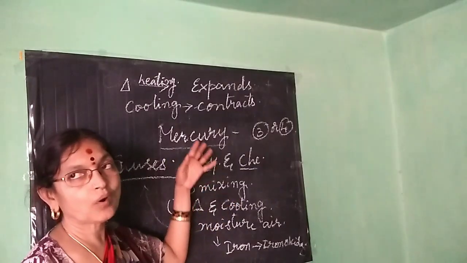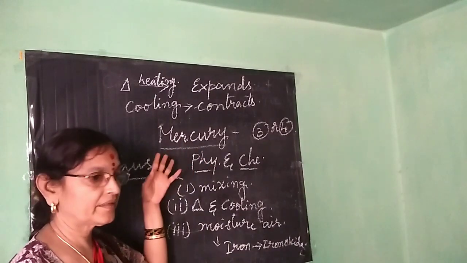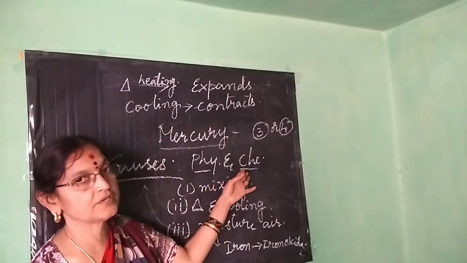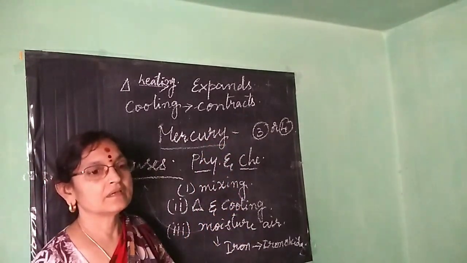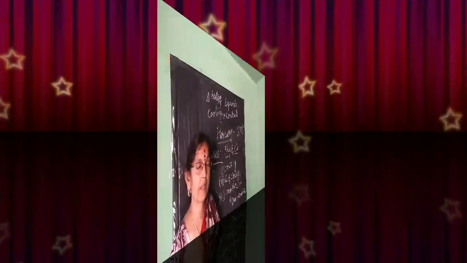These are the effects of heating and cooling on materials, and what causes physical and chemical changes in nature. Some examples we have seen. You collect 3-4 examples of day-to-day life, and note them down in your assignment book.